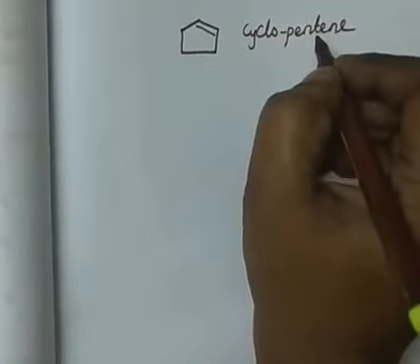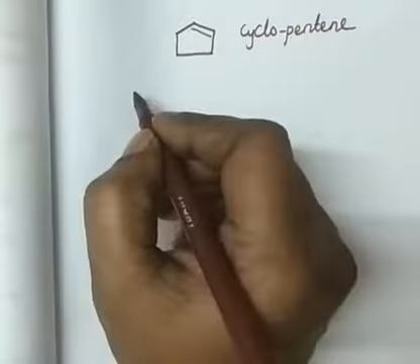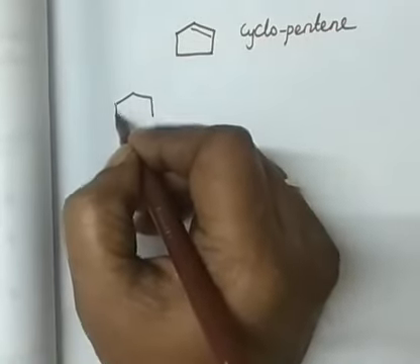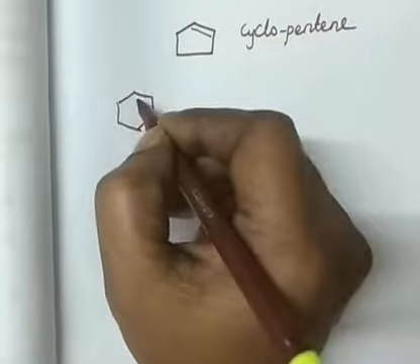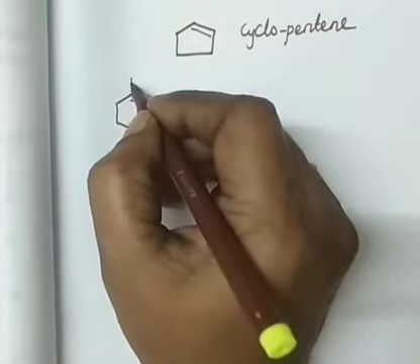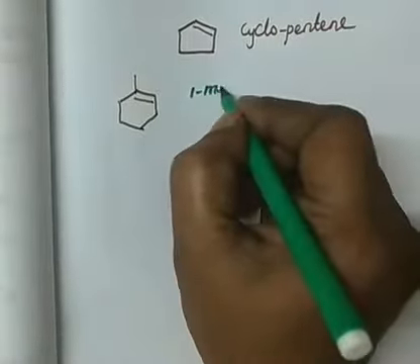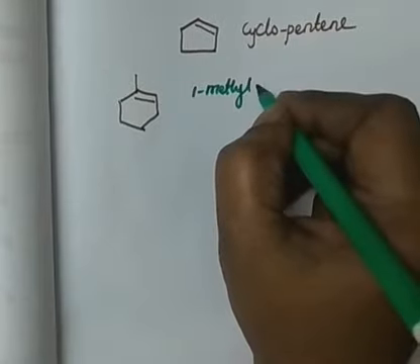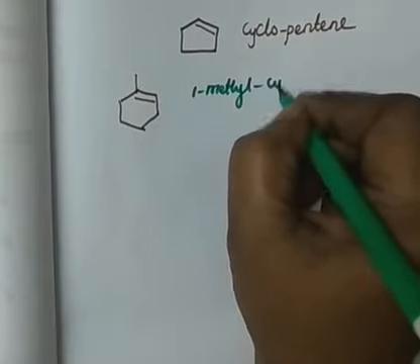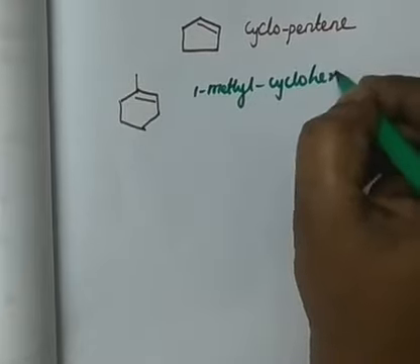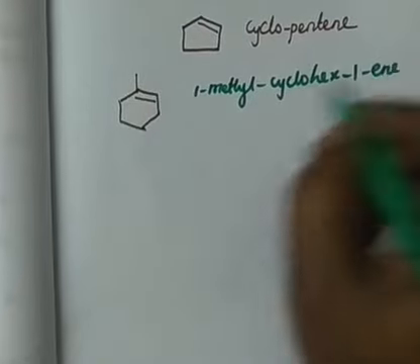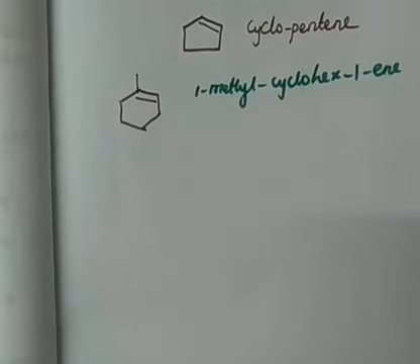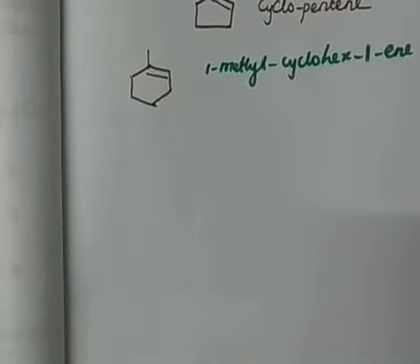But if any substituent is present, I have to represent the position of the double bond. For example, here is a methyl group. Then what should I say? I should pronounce properly: 1-methylcyclohex-1-ene or 1-methylcyclohexene. Right. So this is the nomenclature of the alkenes.